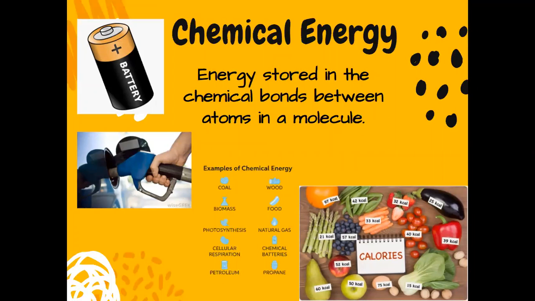Cellular respiration, that means your cells are living. They're taking in oxygen, they're taking in energy from the food that you ate, nutrients, and they are living. Chemical batteries, up here we have a battery. We have gasoline right here. Petroleum, that basically means oil, and that's where we get gasoline from. Propane, that's a gas that can burn. All of those are examples of chemical energy, right?